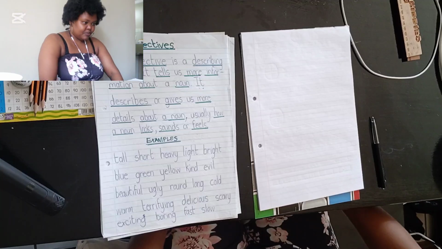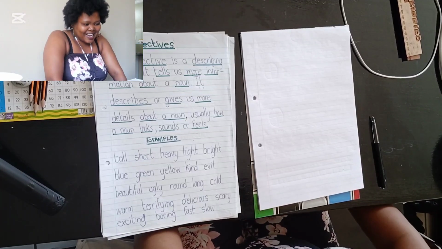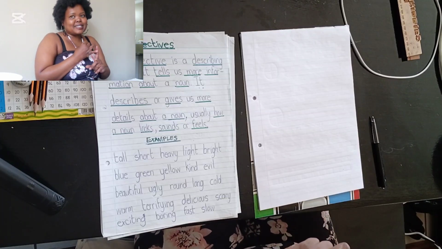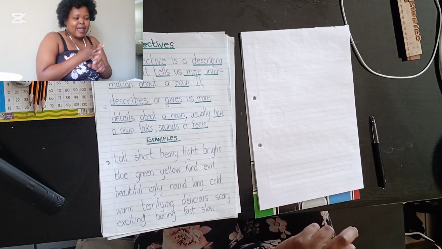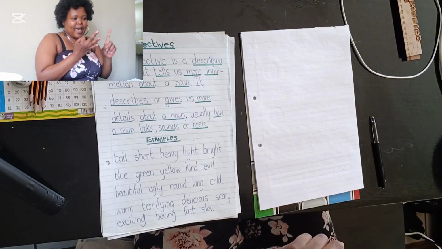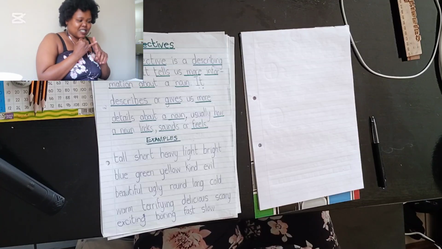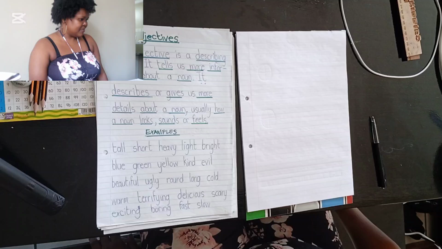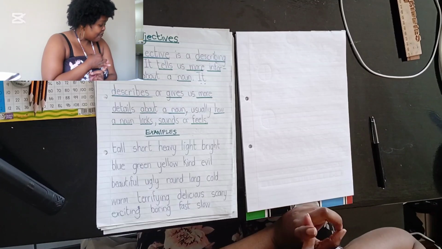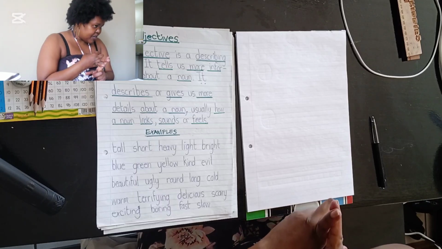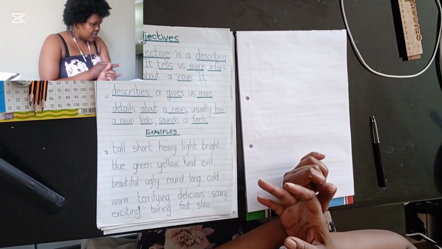Does it make sense? There is no sentence that exists without a noun. Every sentence has a noun, every sentence has a verb, and every sentence has an object. So subject, verb, and object. So the subject of a sentence is usually a noun. So let's talk about adjectives. If a noun is a naming word and a verb is a doing word, what type of word is an adjective?